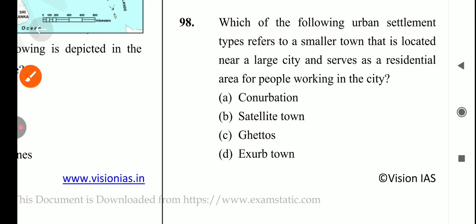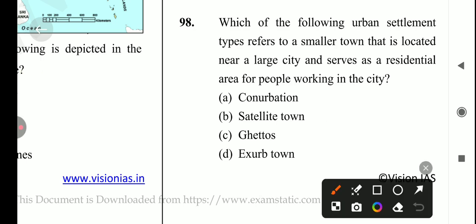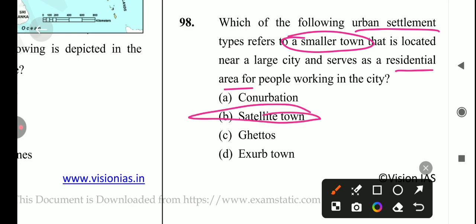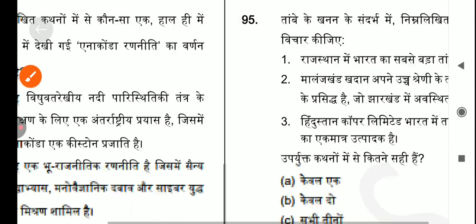Let's come to the next question, which is, which of the following urban settlement types refers to a smaller town that is located near a large city and serves as a residential area for people working in the city. So the answer for this question is satellite town. So the answer is option number B.